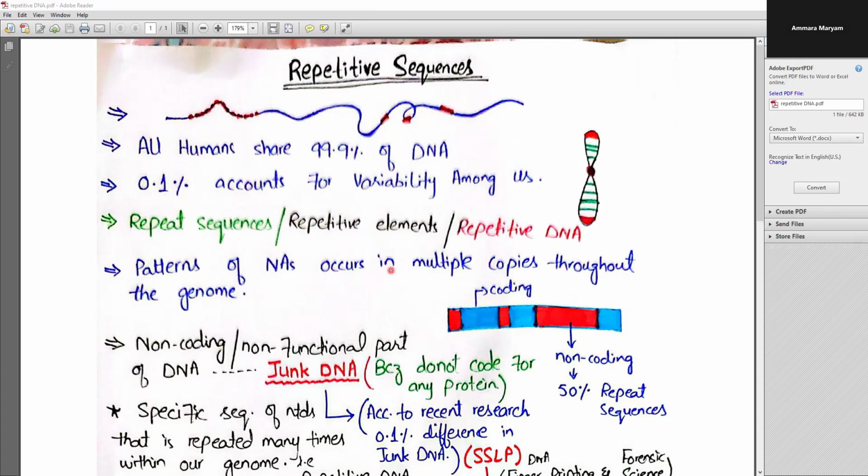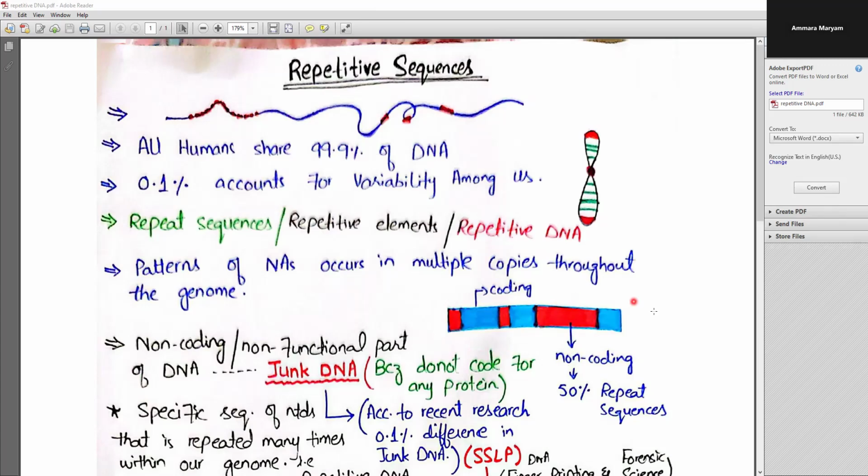Remember the coding and non-coding sequences in our genome. Coding sequences are those which code for specific proteins, and non-coding sequences are those which do not code for any protein. I have discussed it in detail in my previous lecture. If you want to learn about coding versus non-coding sequences, you need to watch my previous video on this topic: coding versus non-coding genome, coding versus non-coding DNA.